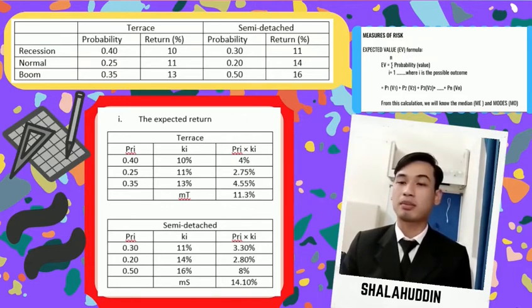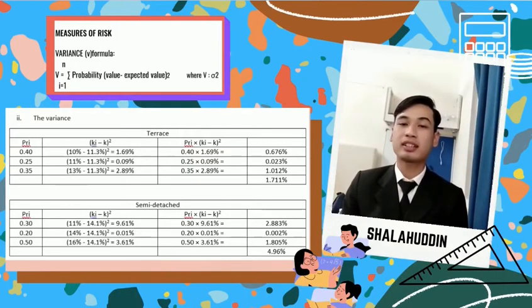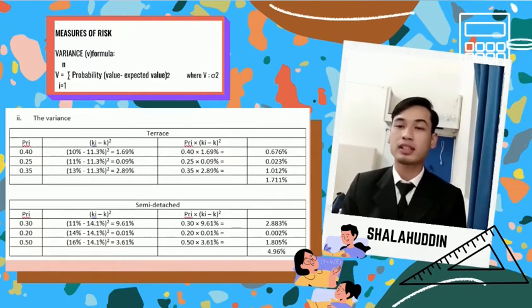Next, do the same thing for the semi-detached project and we'll get 14.10% expected return for semi-detached. Second is the variance, or V. The formula for variance is the total of probability times rate of return minus the expected return, squared. So, to calculate, just fill in the formula and you will get the answer for both projects. But to make it easier, just do a table and fill it in.